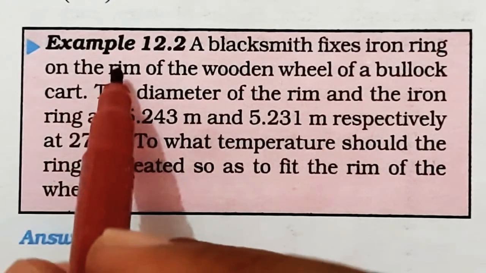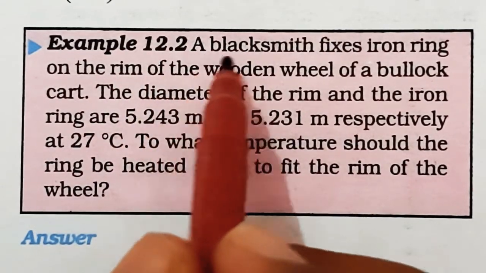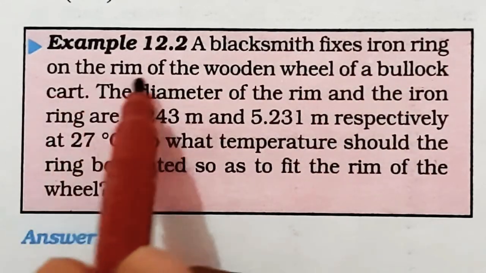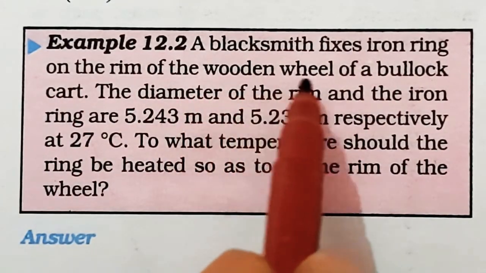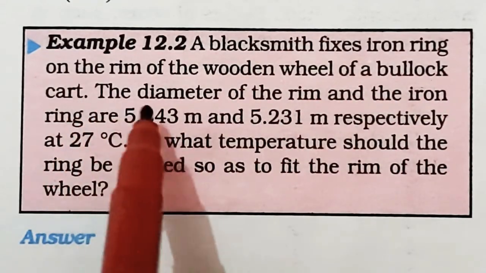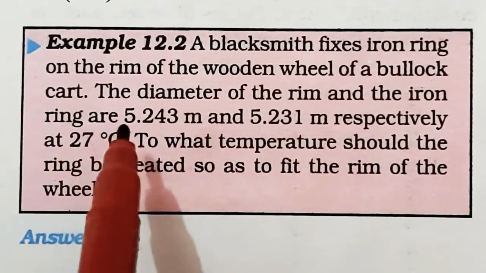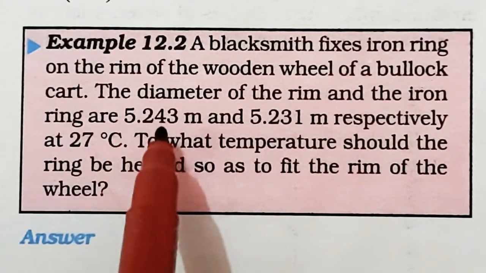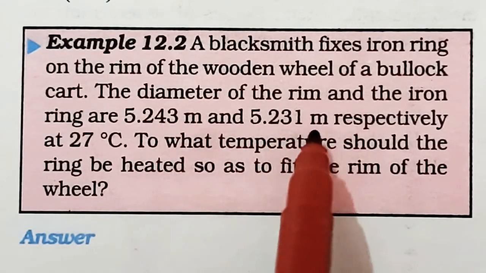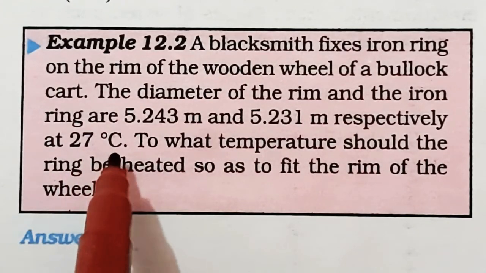See example problem 12.2. A blacksmith fixes an iron ring on the rim of the wooden wheel of a bullock cart. The diameters of the rim and the iron ring are 5.243 meter and 5.231 meter respectively at 27 degrees Celsius.